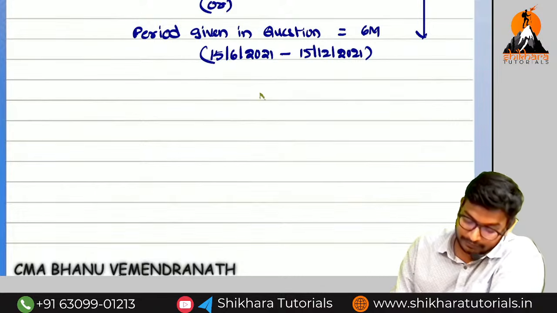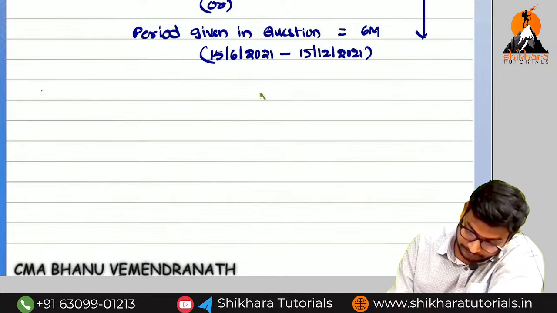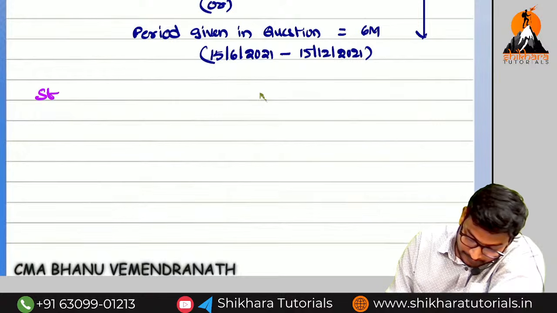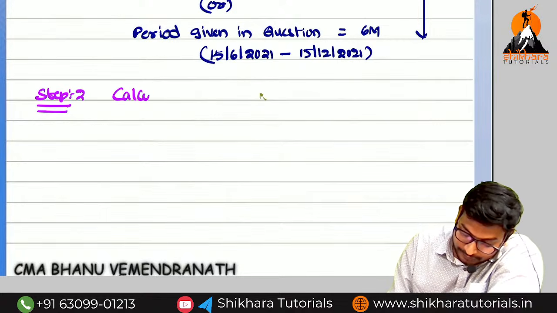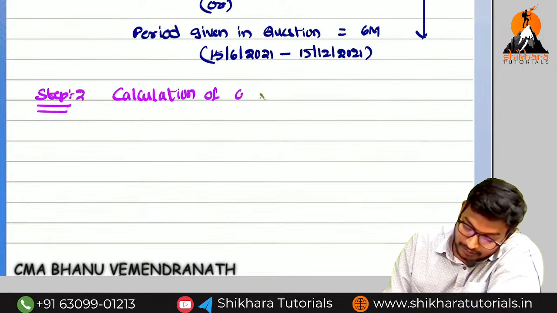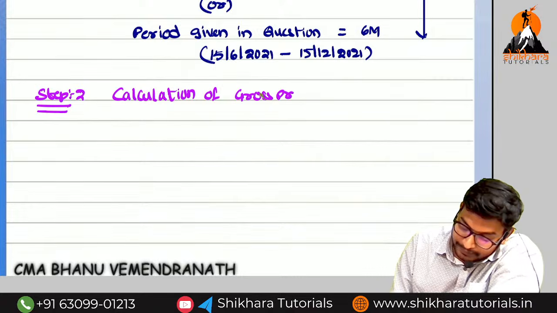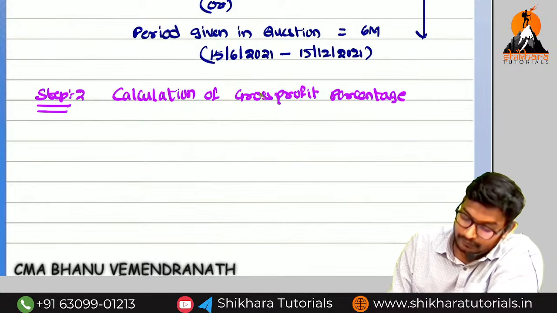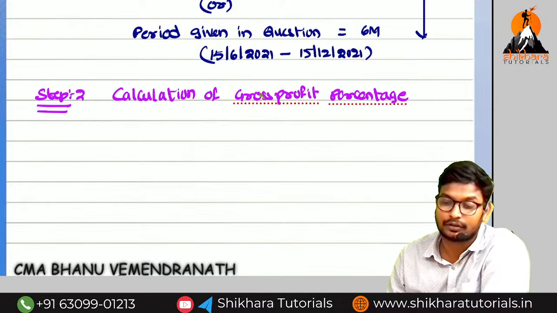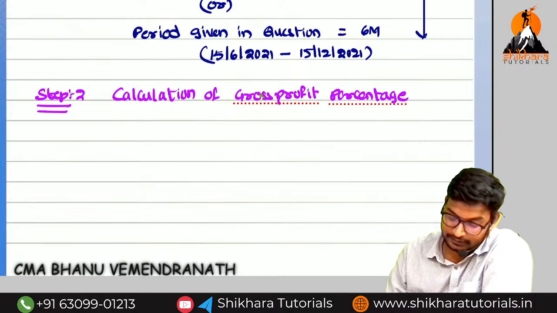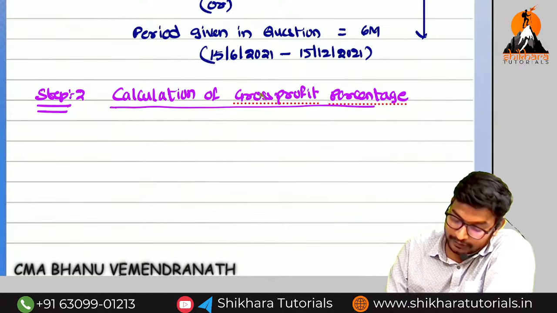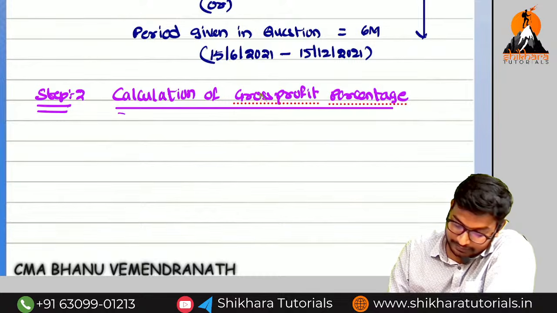So what is the step number 2? Calculation of gross profit percentage. What is the formula for the calculation of gross profit percentage?